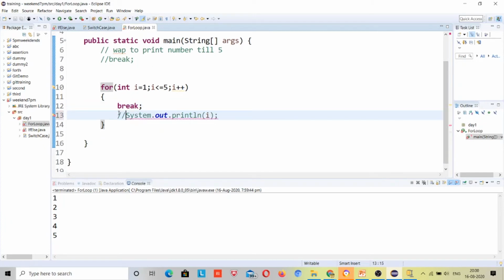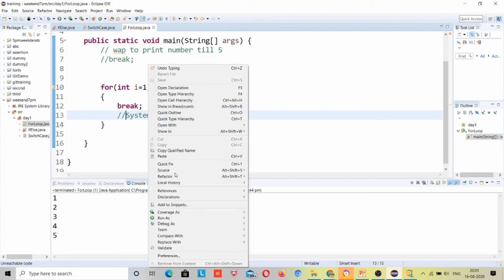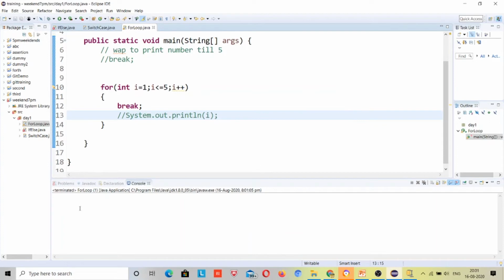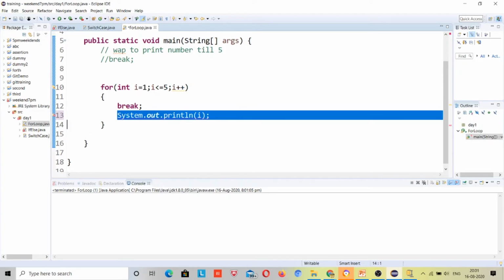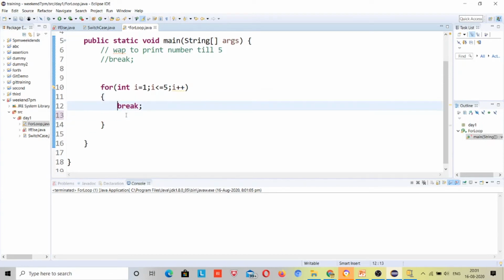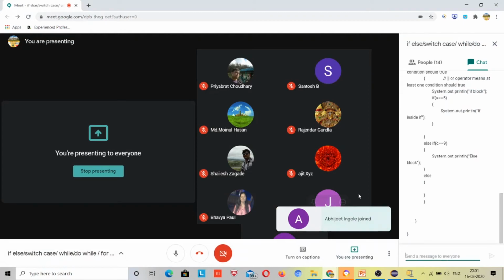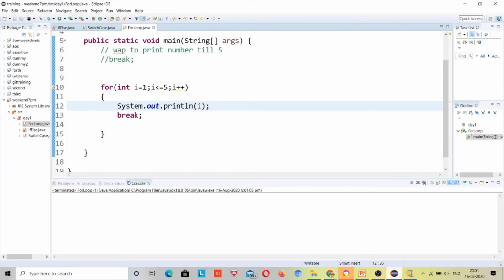outside of this loop, right? It will be thrown outside of the loop. Let me put this line of code over this break. Why this error is coming, I will ask you guys, but first, what will the output be after the explanation I have given? Can anybody tell me what will be the output?